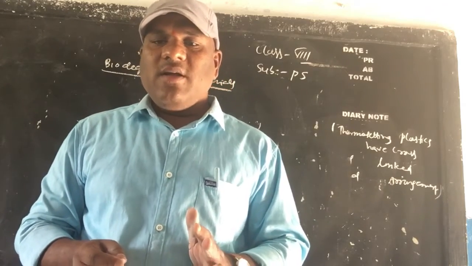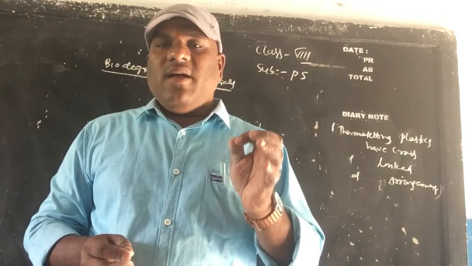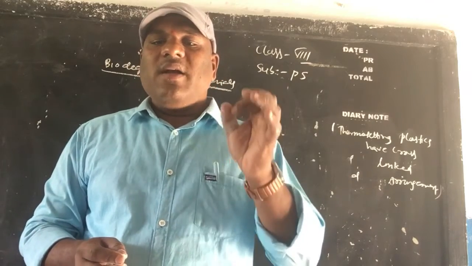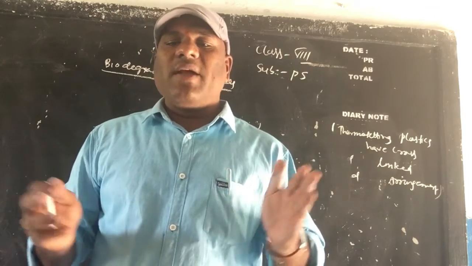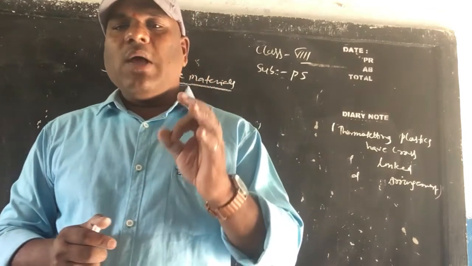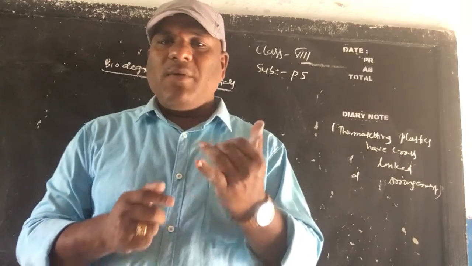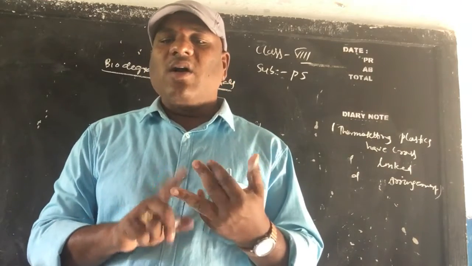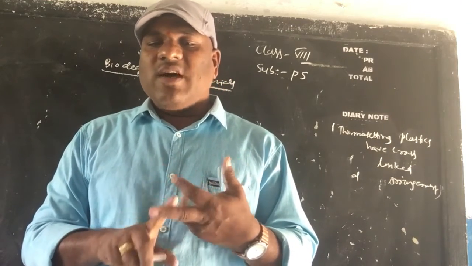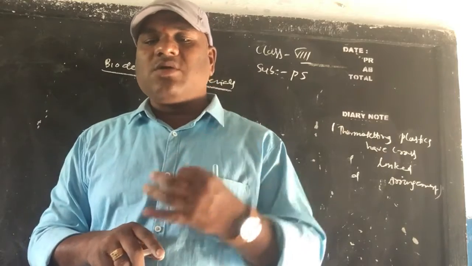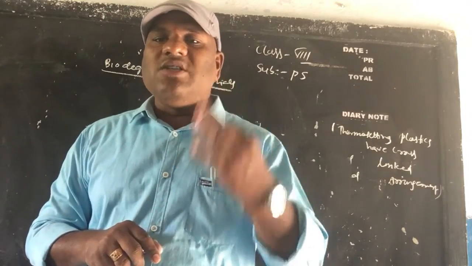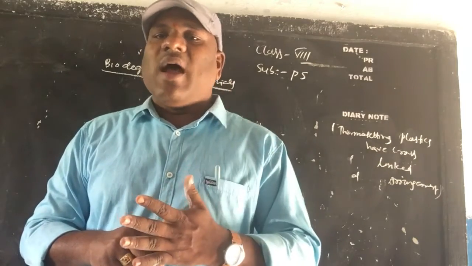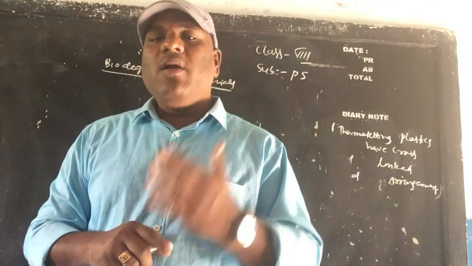I repeat, children, a material which gets decomposed through a natural process by action of microbes is called biodegradable material. Examples, children: paper, cotton cloth, woolen sweater, and peels of vegetables and fruit.